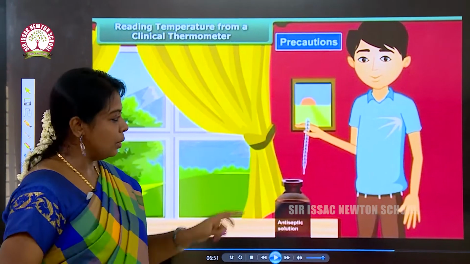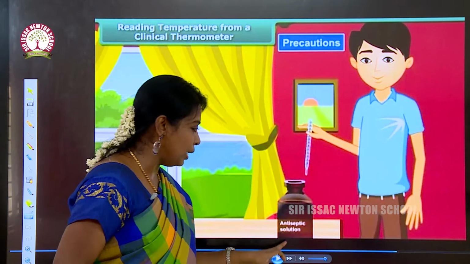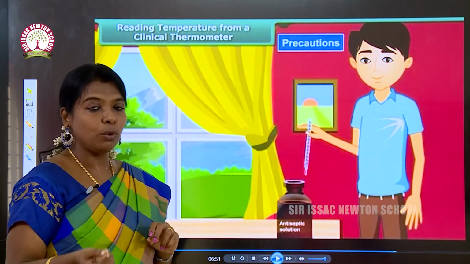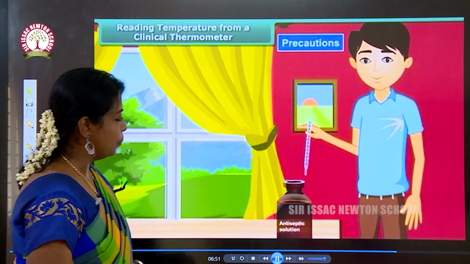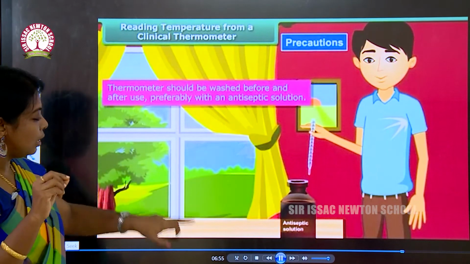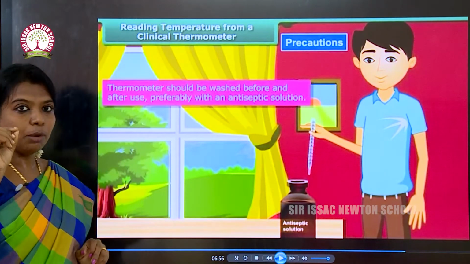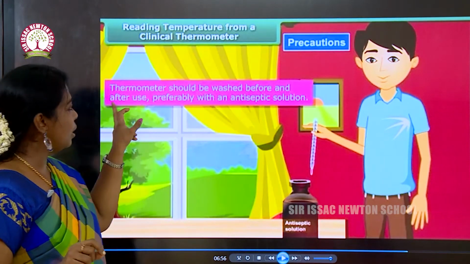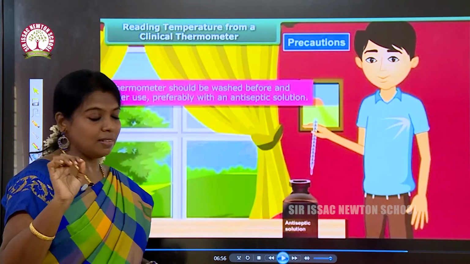What are the precautions to be taken before using the thermometer? It should be properly sanitized. It should be kept in antiseptic solution before and after use. It should be sanitized because we have to put the thermometer in the patient's mouth. The thermometer should be washed before and after use, preferably with an antiseptic lotion.